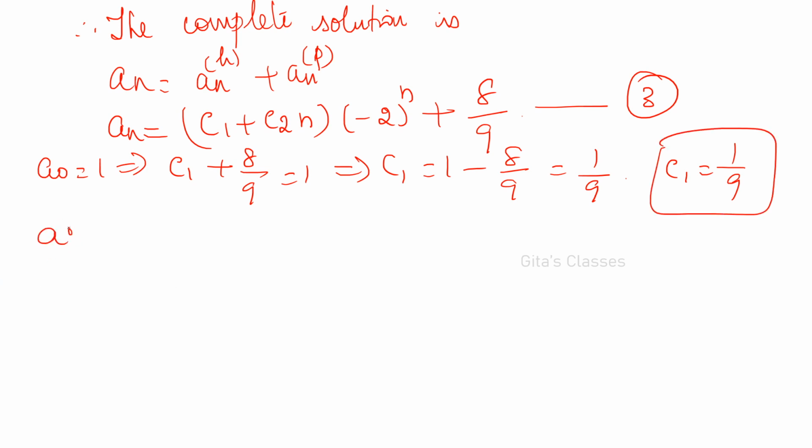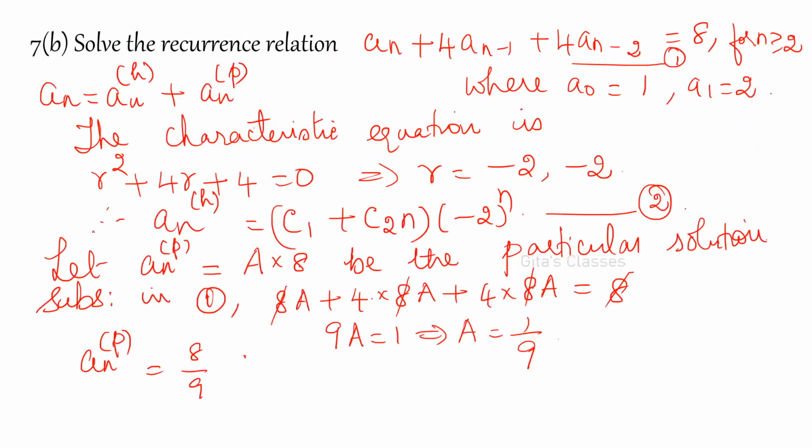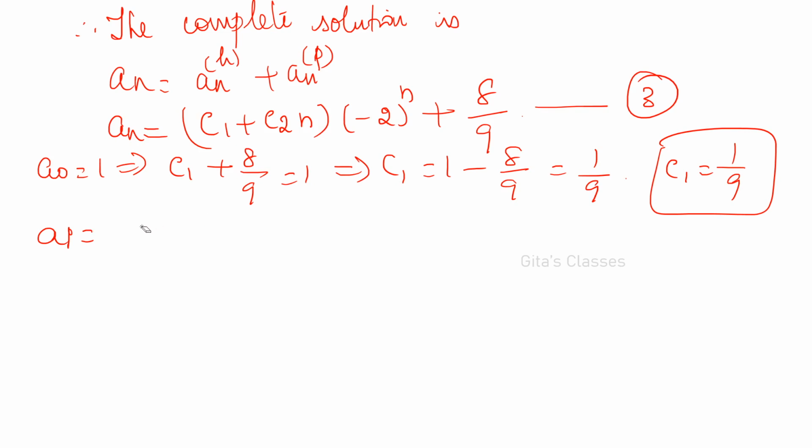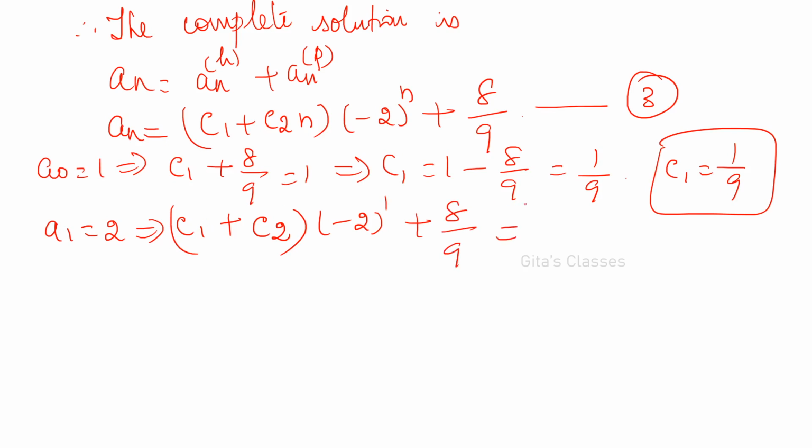And now consider the second value. A1 is 2, right? So A1 is equal to 2 implies C1 plus, wherever in the right hand side you have n, replace it by 1. So C1 plus C2 into 1 into minus 2 the whole power 1 plus 8 by 9 is equal to, right hand side it is 2, right? So minus 2 C1. C1 is what? 1 by 9. Minus 2 by 9.